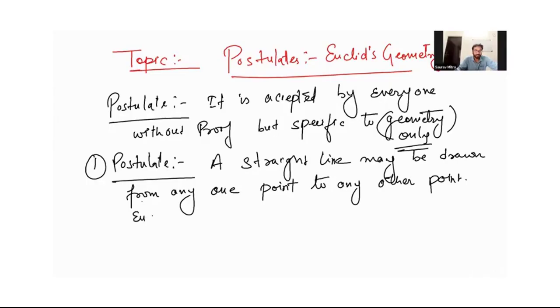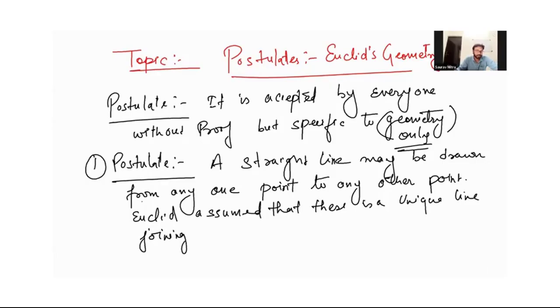So Euclid assumed that there is a unique line joining 2 distinct points.